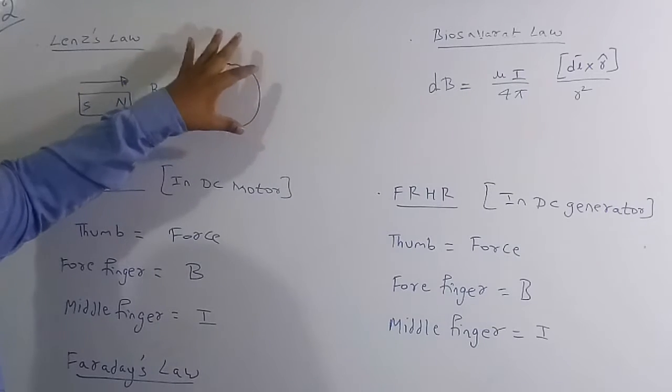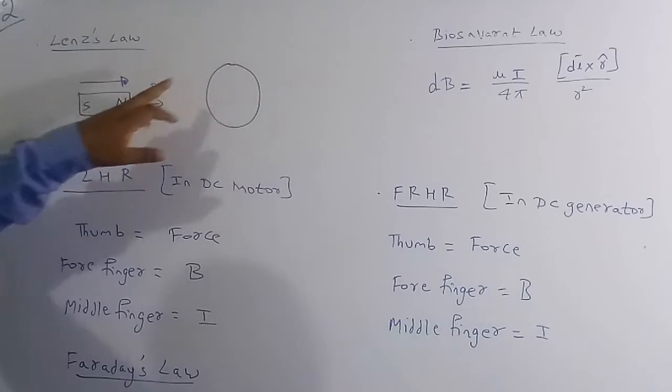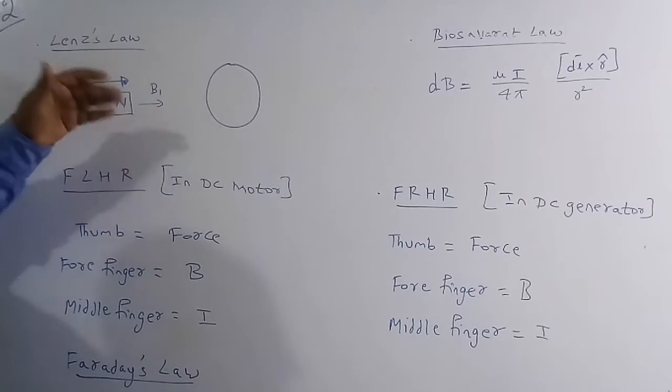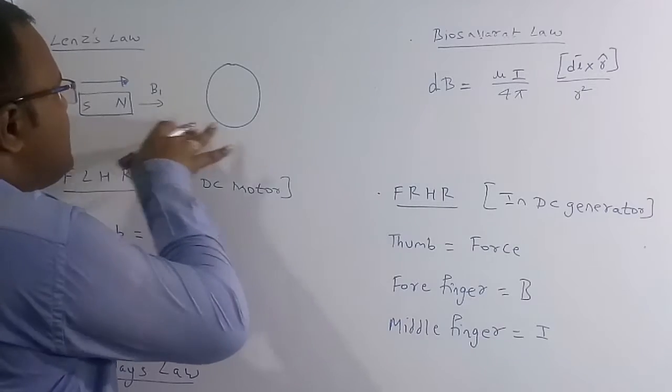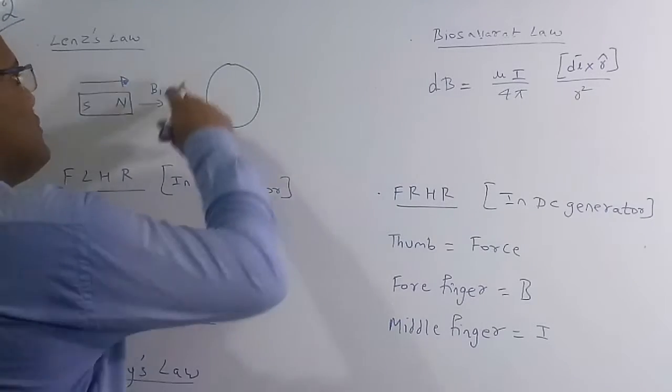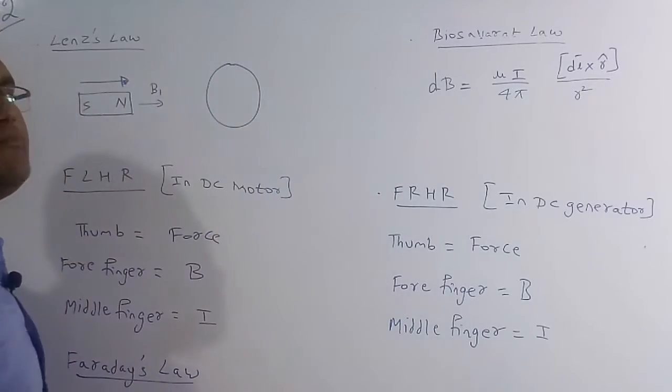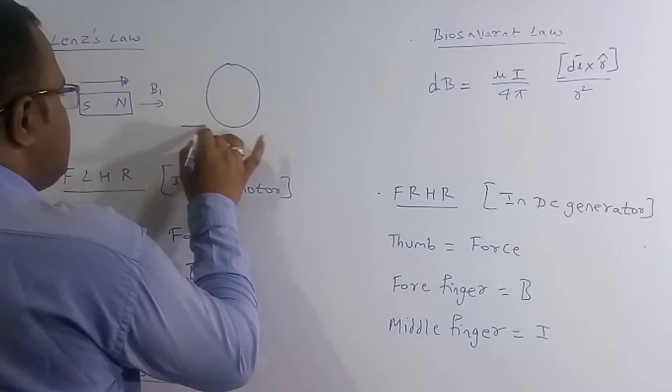The direction of this flux will be such that it opposes the original magnetic field. So as this magnetic field is in this direction, this coil is going to produce a magnetic field in this direction, which is B2.